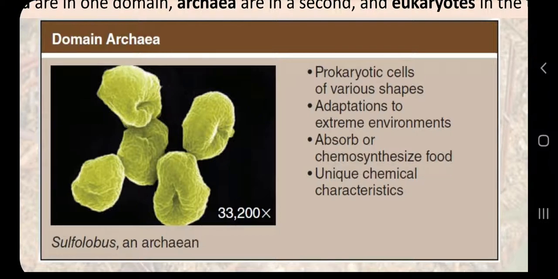So now we can say we have 3 domains, 6 kingdoms, and then further the phylum, class, order, family, genus and species. So these are the features of domain archaea. They are prokaryotic cells. We can find archaea in extreme environments, for example thermophiles, and methanogens, the methane producing bacteria in guts of ruminants. So we are going to learn more about these groups in our next chapter.